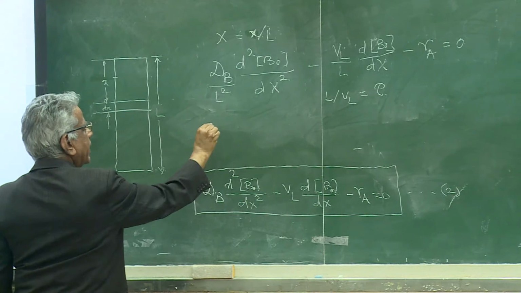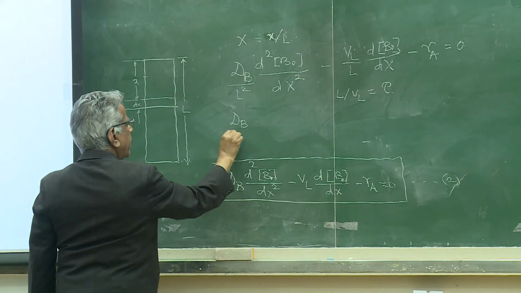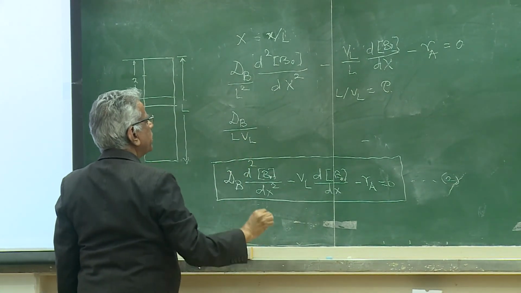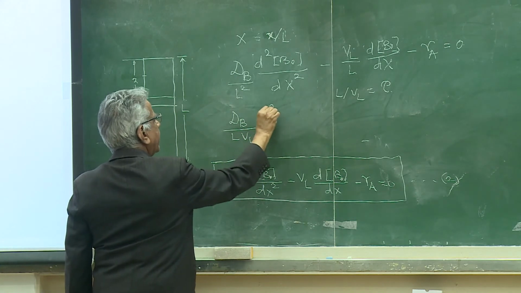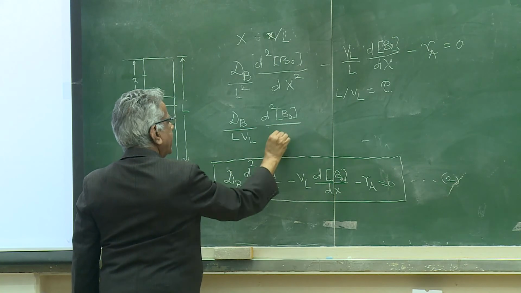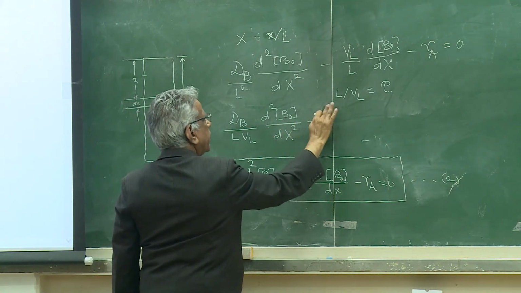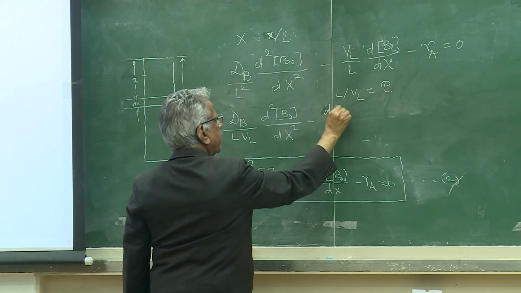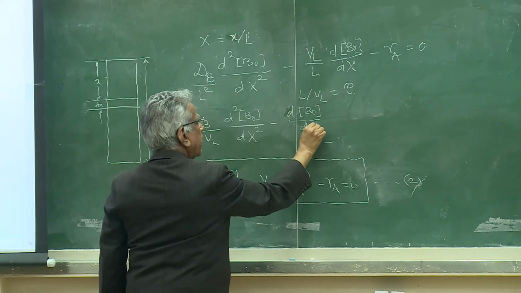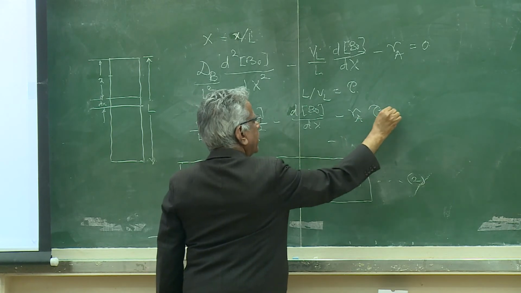So we get dB upon L into VL into d2B by dx square, minus dB naught by dx, minus RA into tau is equal to 0.